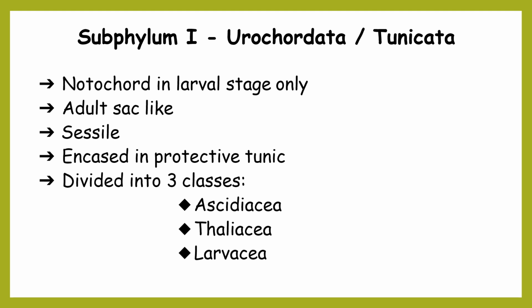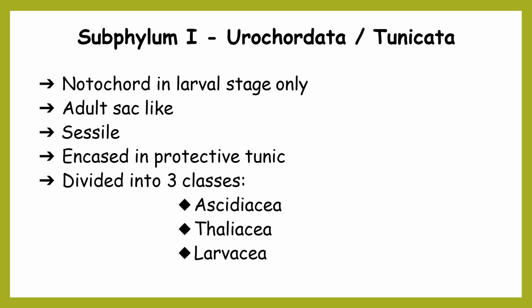Subphylum 1, Urochordata, also known as Tunicata. We will see the characteristics of this subphylum. Notochord is present in larval stages only, and that too the notochord is confined to only the tail region. Second, adults are sac-like structures.